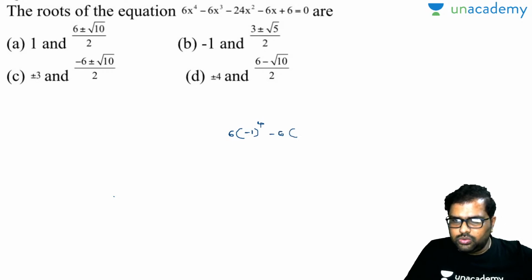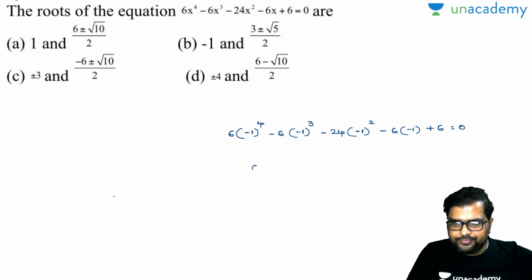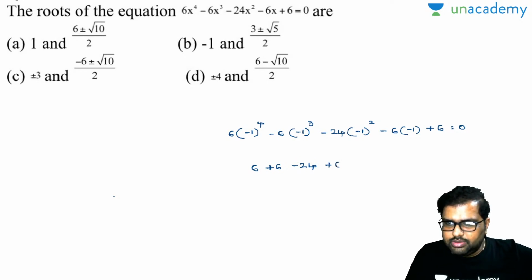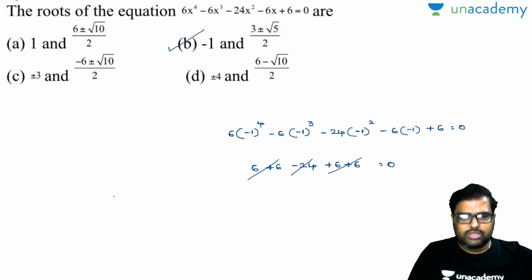Minus 6 into minus 24 into minus 1 whole square, minus 6 into plus 6 is equal to 0. Minus completely, this will be 6. This will be minus, again this will be 6, minus 24. So this will be plus 6. This will be plus 6. 6, 6, 12. 24 minus 24 will become 0. So merely your B option will be the true option, or there is no such option that will satisfy.